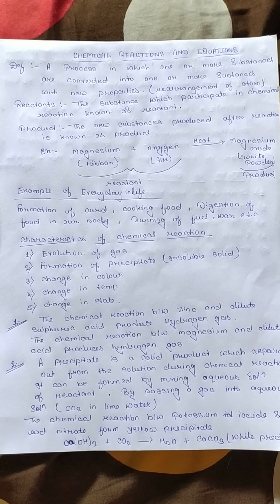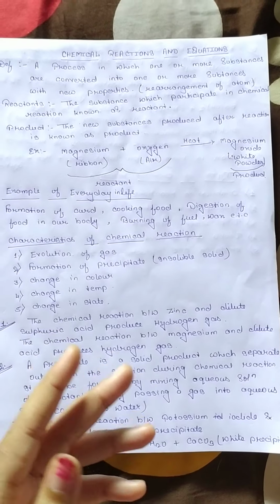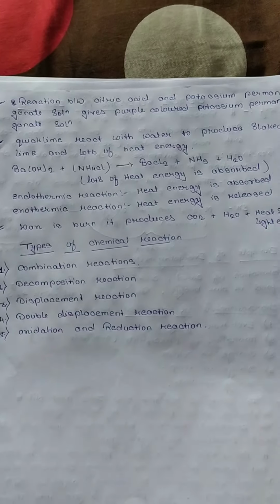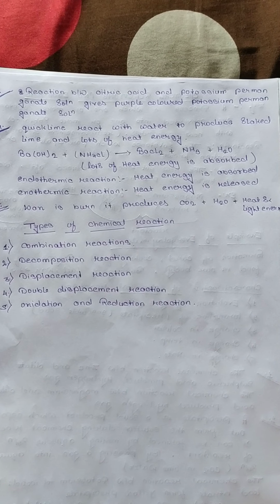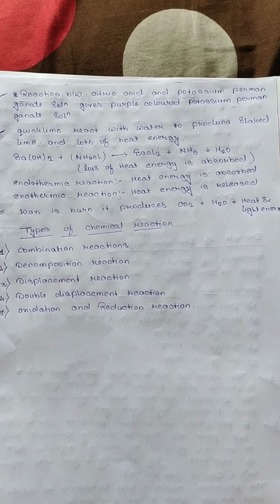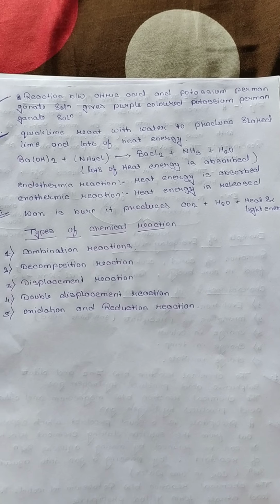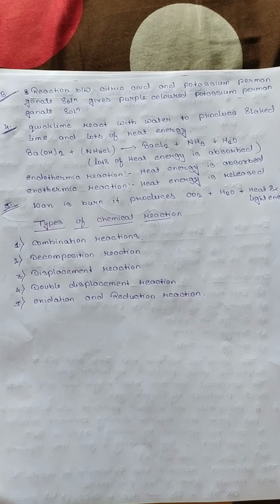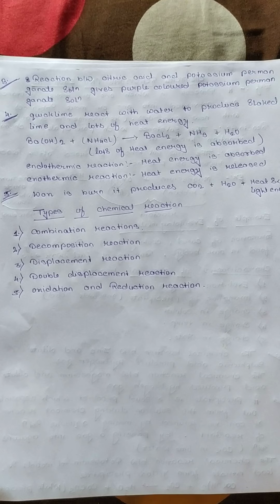Third one is change in color. It means that the color is also changed when a chemical reaction takes place. Here is an example where the color changes when the chemical reaction takes place: the reaction between citric acid and potassium permanganate solution gives a colorless solution from the purple colored potassium permanganate solution. So the fourth one is change in temperature.